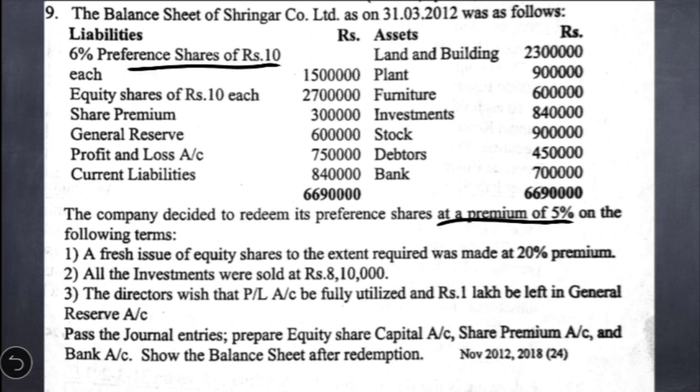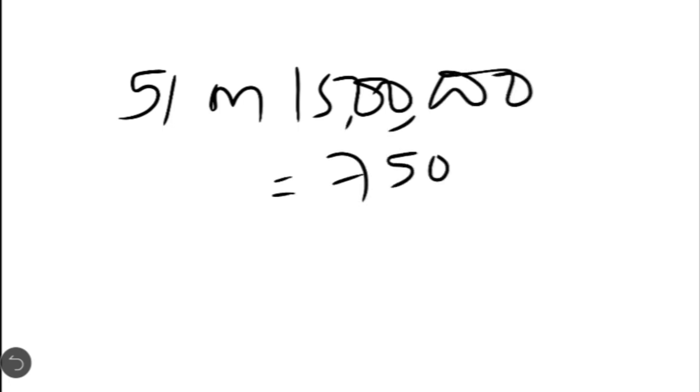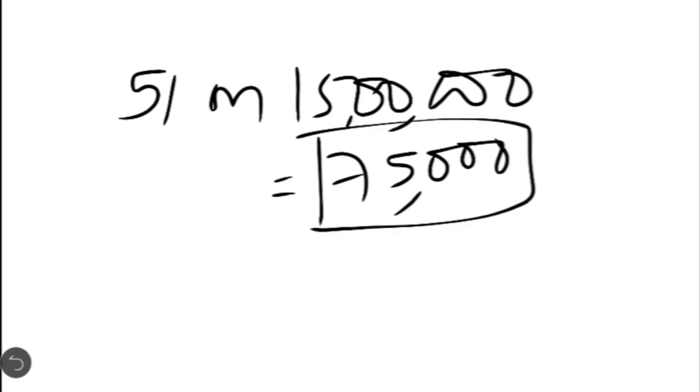So if you see here on the liability side, the company has 6% preference shares of rupees 10 each. The total capital was 15 lakh. Now this 15 lakh capital the company is going to redeem at 5% premium. So what is the premium on redemption the company has to provide? It is 5% on 15 lakh rupees, which comes to 75,000. So 75,000 is the premium on redemption which the company has to provide.